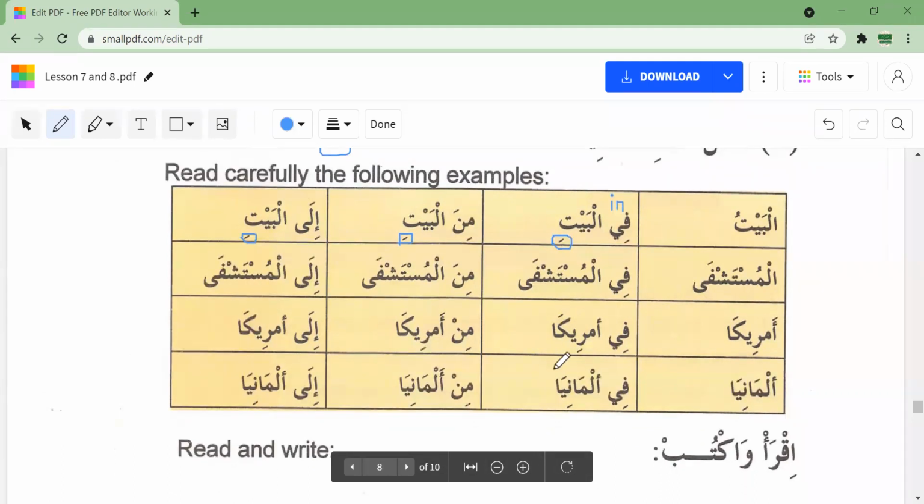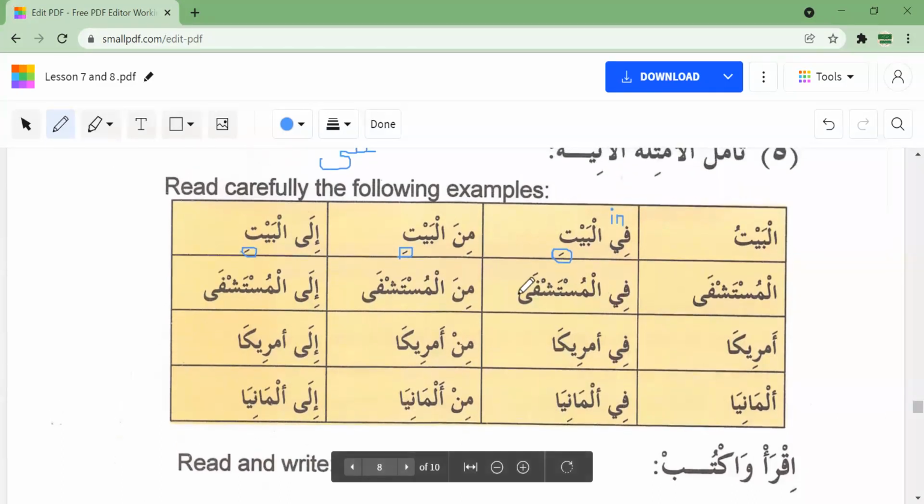Yes, proper nouns. Suppose here, if it's a proper noun, these two will remain the same, right? America and Almania, these are proper nouns. They're names of countries, right? Similarly, names of people, if they end with an alif in the end, they will not change. But mustashfa is not a proper noun. It means hospital. It can be any hospital. It can be a hospital, the hospital. It doesn't matter. But it is like that. You cannot say mustashfi.